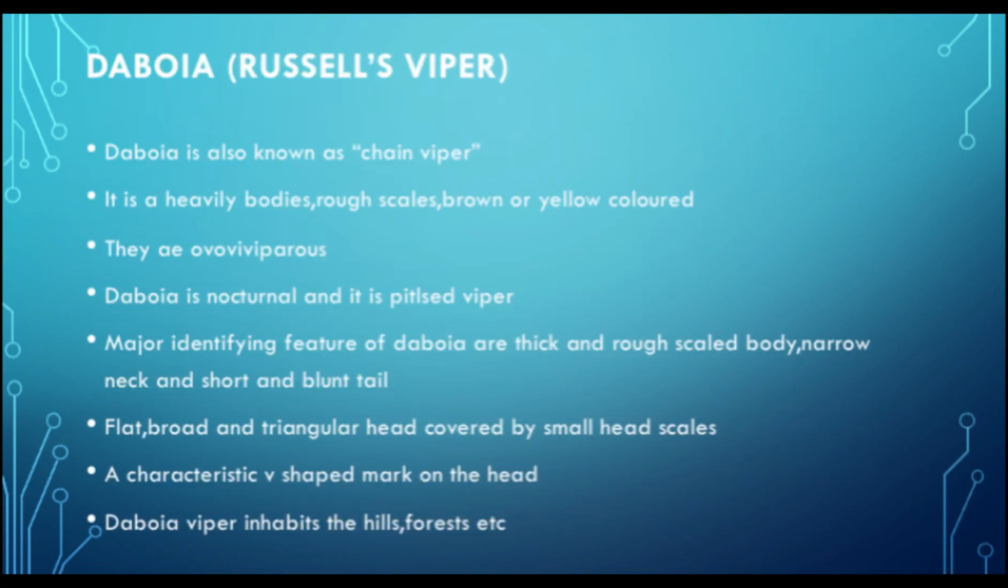Next one is Daboia. Daboia is also known as Russell's viper. It has a heavy body, rough scales, brown or yellow colored. They are ovoviviparous. Daboia is nocturnal. Major identifying features of Daboia are thick and rough scaled body, narrow neck and short and blunt tail, flat, broad and triangular head covered by small head scales. A characteristic V-shaped mark on the head. The Daboia viper inhabits hills, forests, etc.